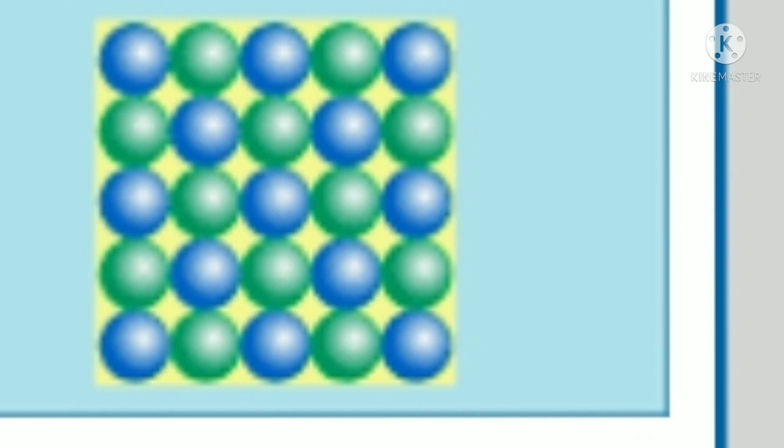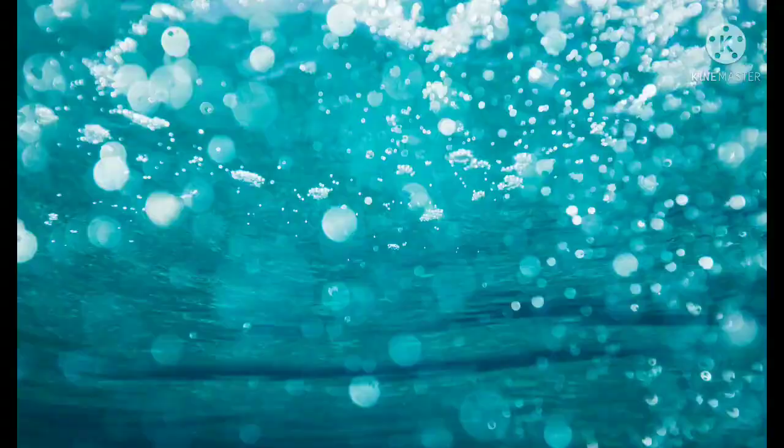So the solid has definite volume, definite shape and size. In between the atoms and molecules, they are bonded through different types of bonding, ionic bonding, covalent bonding, etc. So when we are giving heat to these solids, the atoms start to vibrate from the mean position. If you are giving external energy to the solid, what will happen here? It will start to vibrate from this mean position.